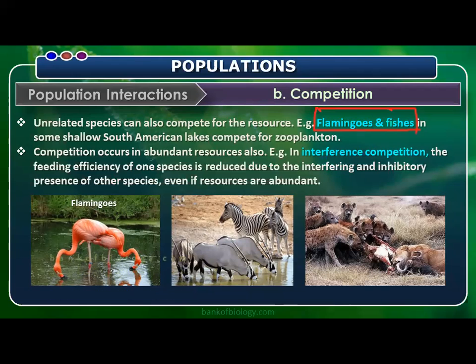Competition occurs in abundant resources also. We call it interference competition. The feeding efficiency of one species is reduced due to the interfering and inhibitory presence of another species. Even if resources are abundant, if the presence of another species is interfering or inhibitory, that kind of competition we say is interference competition. Okay.